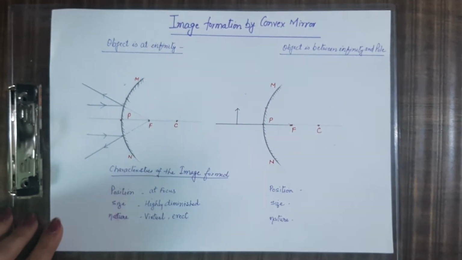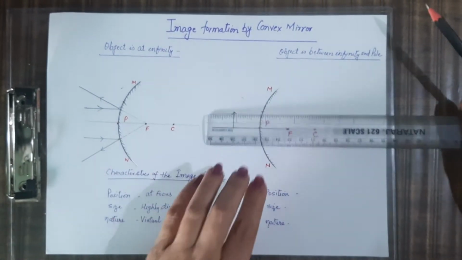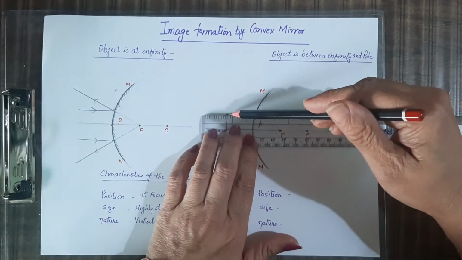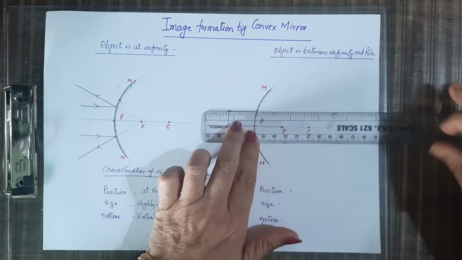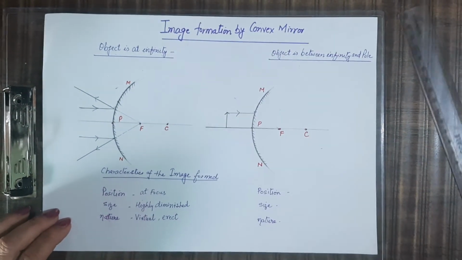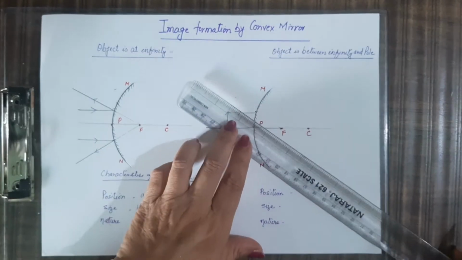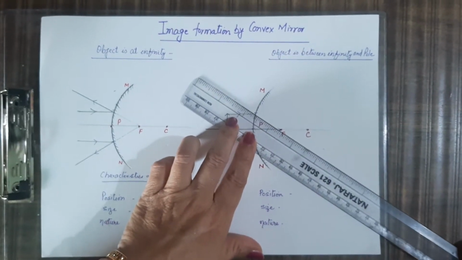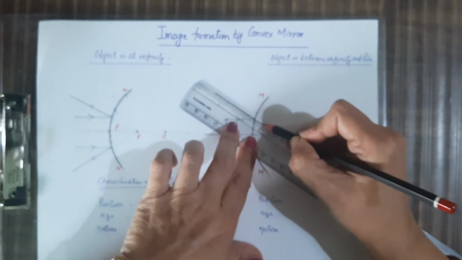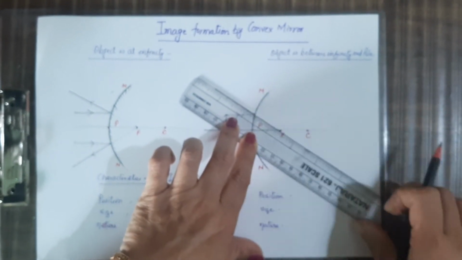And now apply the first rule. The first rule is that a ray parallel to the principal axis will diverge and it appears as if it is coming from the focus. ये diverge हो रही है और dotted line से इसको पीछे की तरफ extend करेंगे.